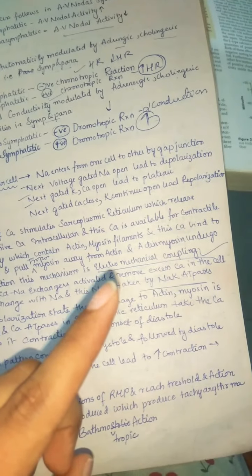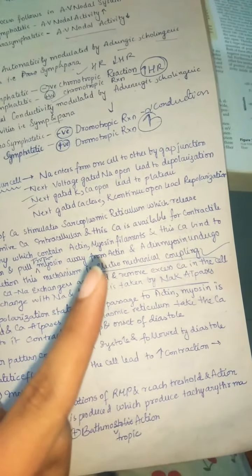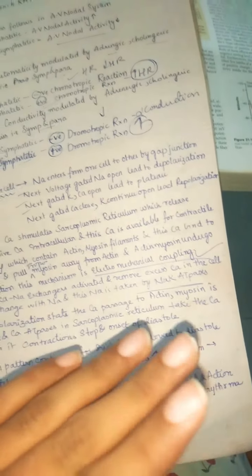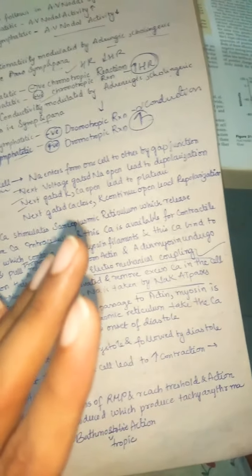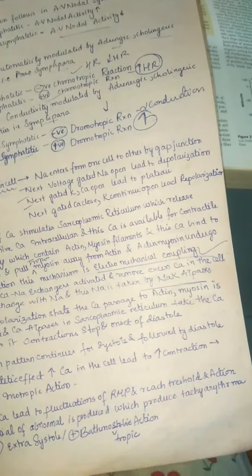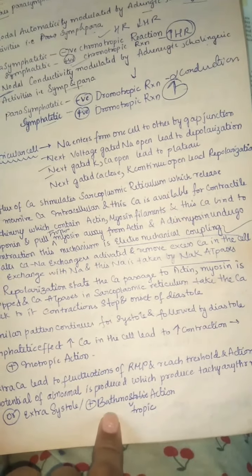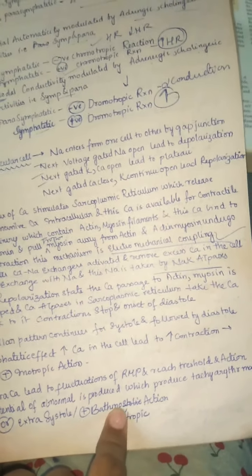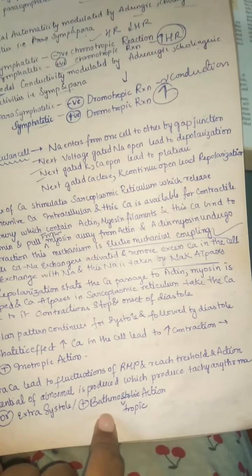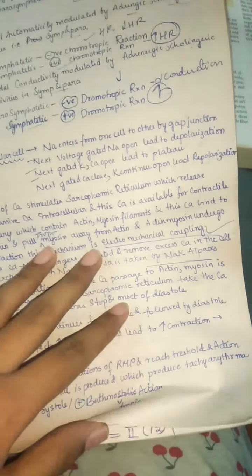This lot of calcium increases contraction. If this continues for a long time, it increases tachycardia, that is the heart rate is increased, a much higher positive chronotropic action, right? Or extrasystole, that is bathmotropic action. Extrasystole is a positive bathmotropic action.